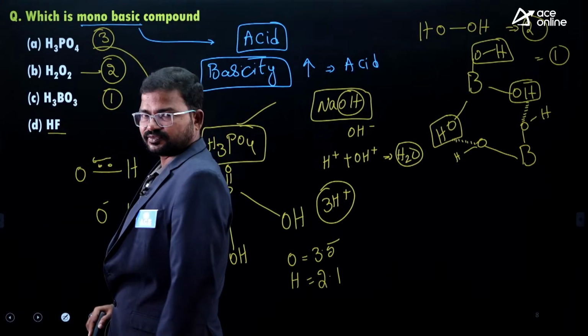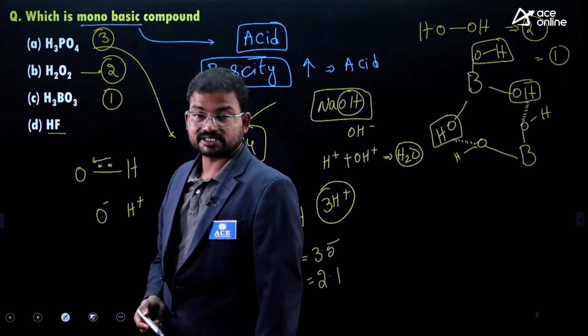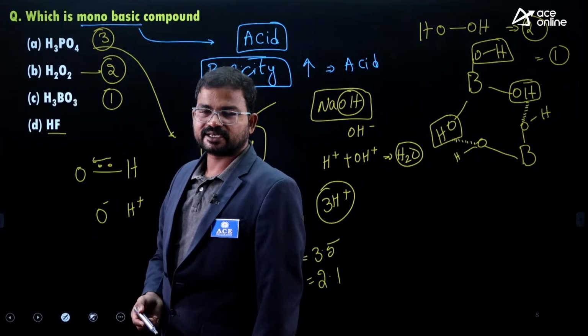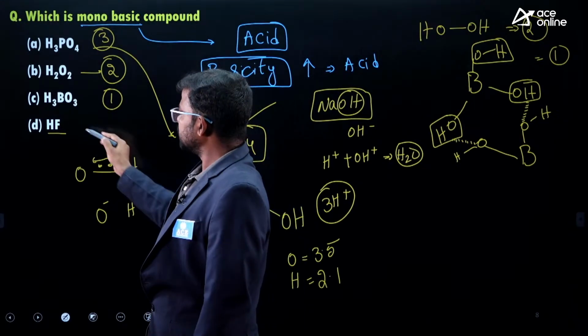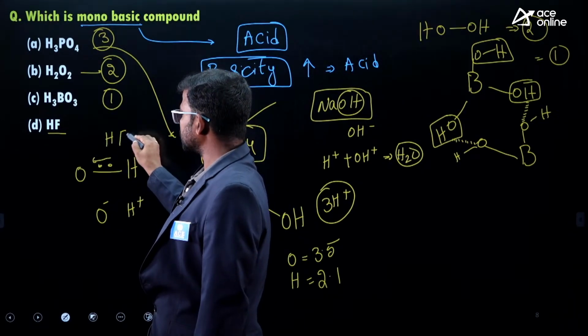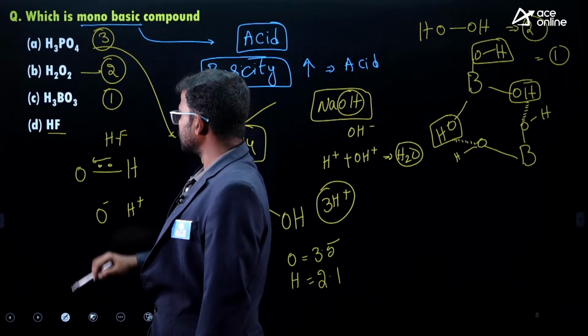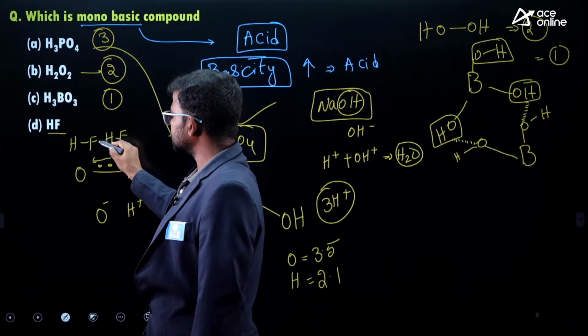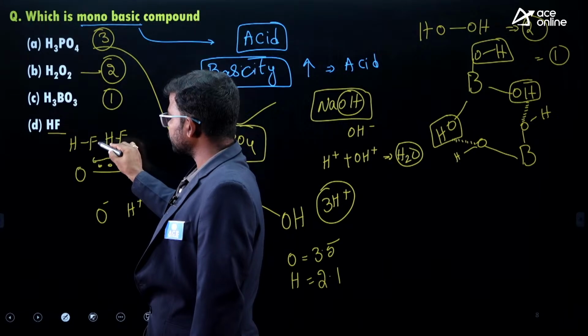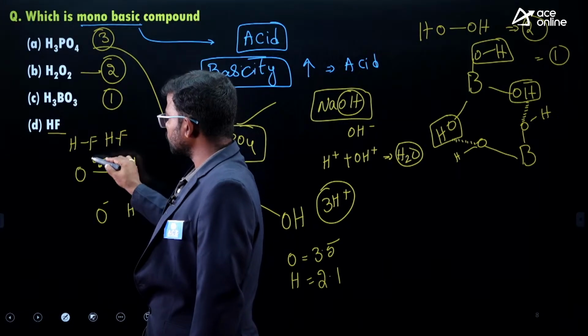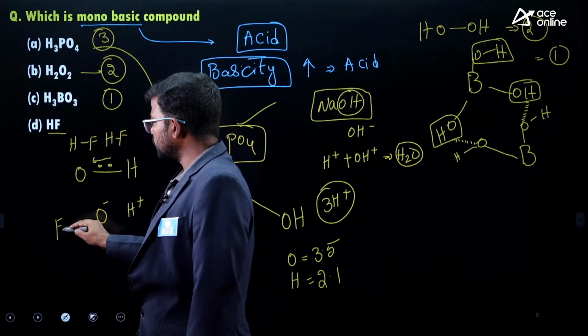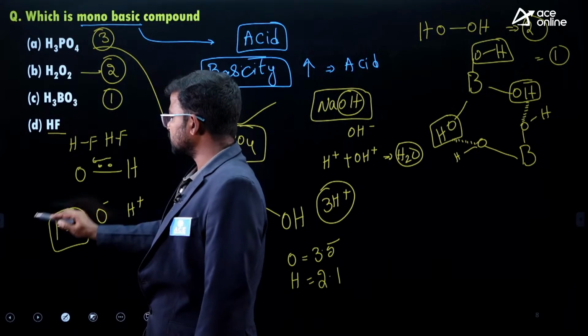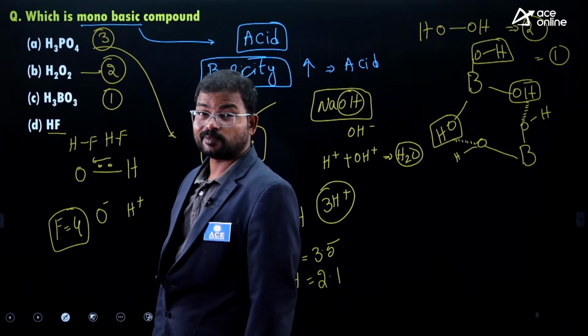What about HF? It does not have any OH, even though it is considered an acid. Why? HF is a strong acid, and it looks like this. Next, consider another hydrofluoric acid molecule. Fluorine's electronegativity is 4, because it has the highest electronegativity in the periodic table.